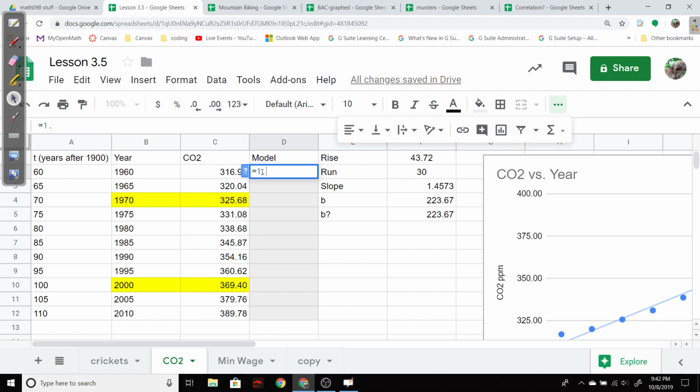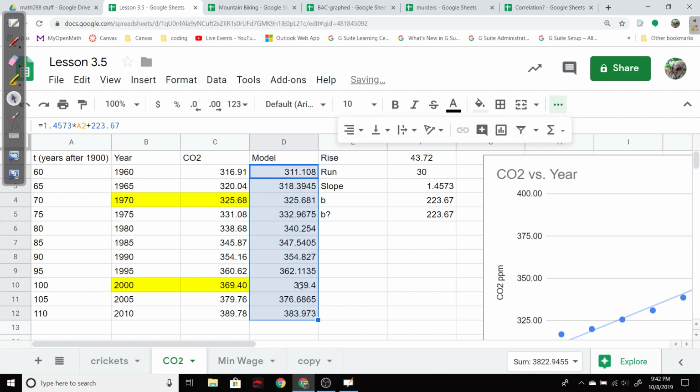Slope 1.4573 times the years after 1900 plus 223.67. And what we should find is that sometimes it's pretty close, especially for those 2 yellow points I picked. And otherwise it's going to be not exactly, but close. So let's see.